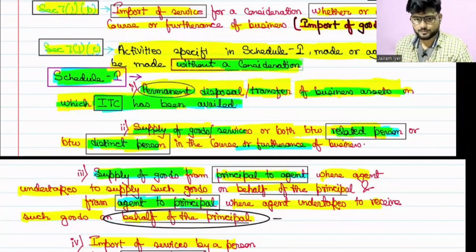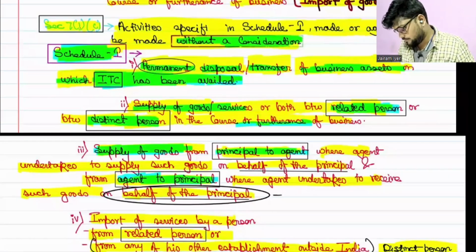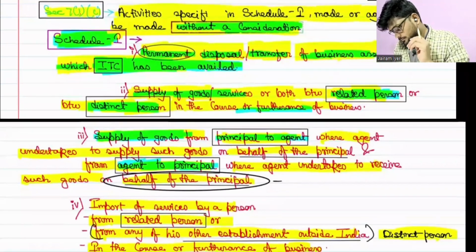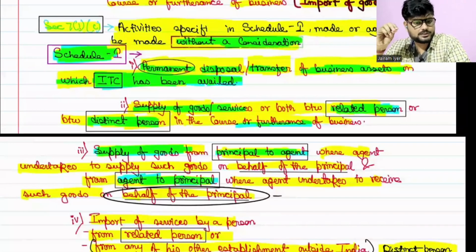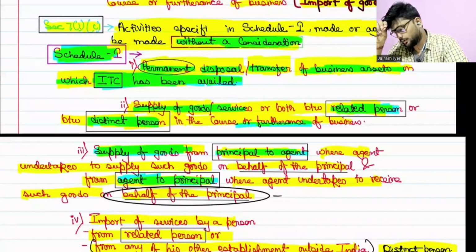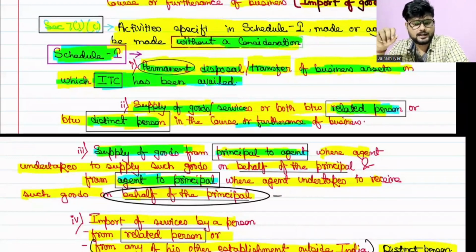Correct. That much is clear. So 7(1)(c) is nothing but schedule 1. It is the first schedule which says that even if those specified activities are made without consideration, then also they will be assumed to be supply.